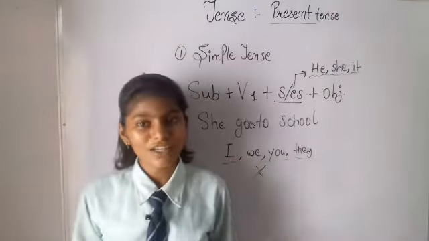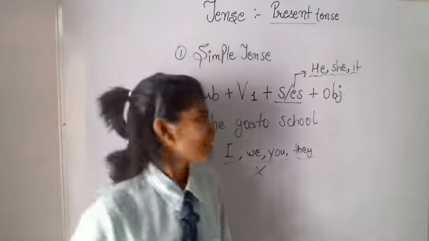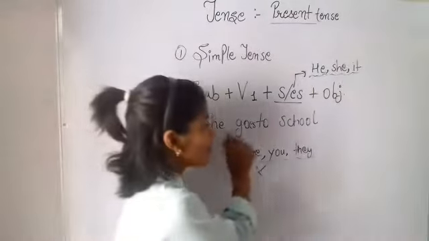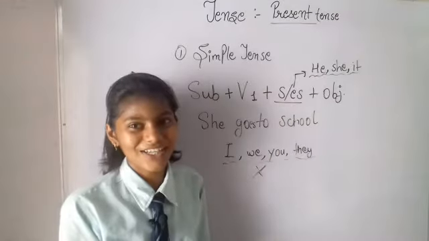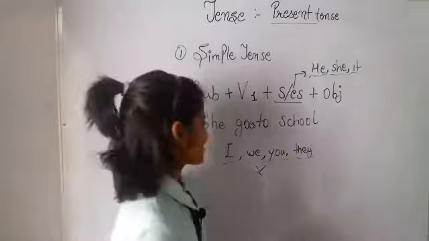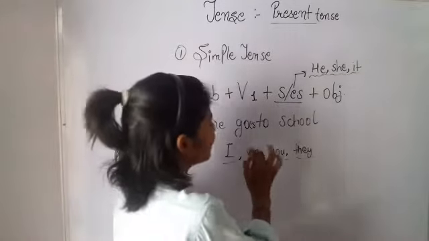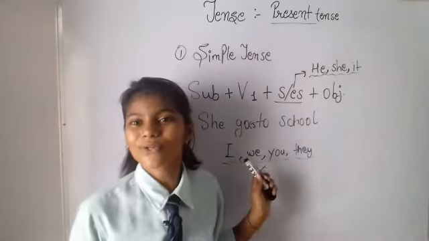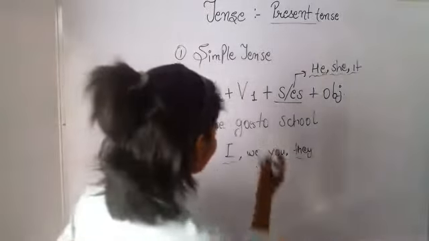So should we come up with negative? In negative, if you want to say she goes to school, I have just told you initially. So what is that? Tell me. Yes. She does not go to school. Right?